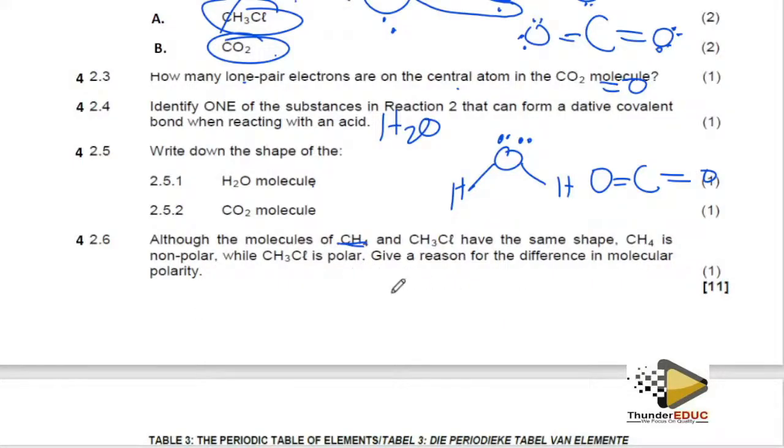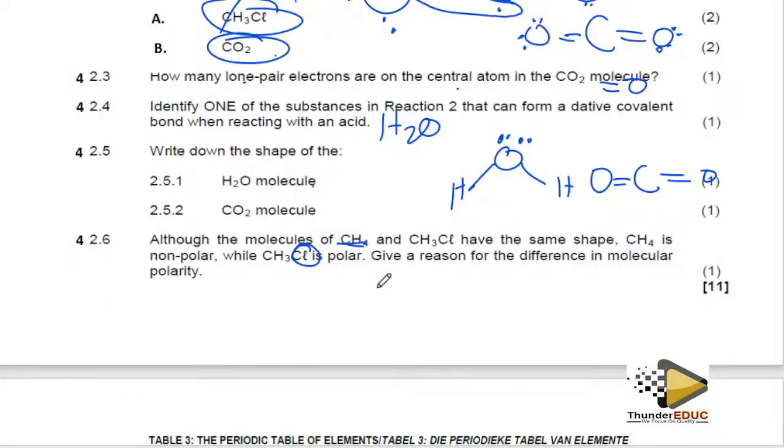Give a reason for your answer. It's because of the chloride. Yes, it has a different electronegativity, meaning that it will bring about a difference. So the electronegativity of the chloride will show, and then you will end up with the electronegativity not being zero.